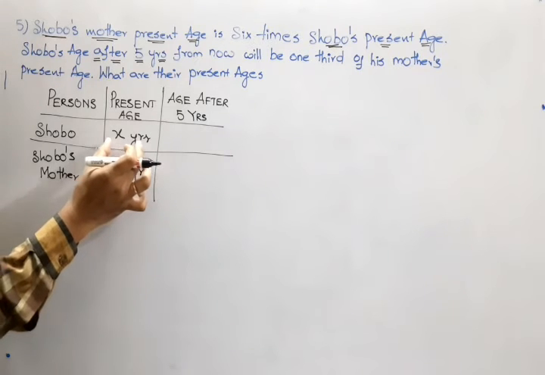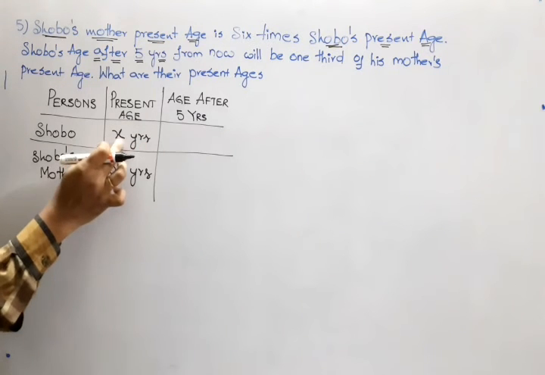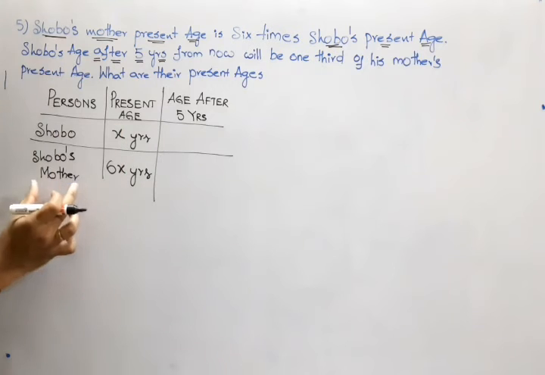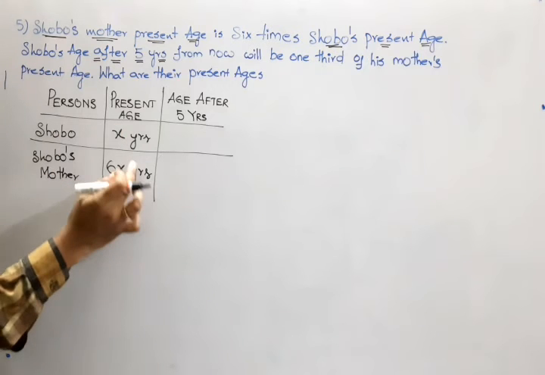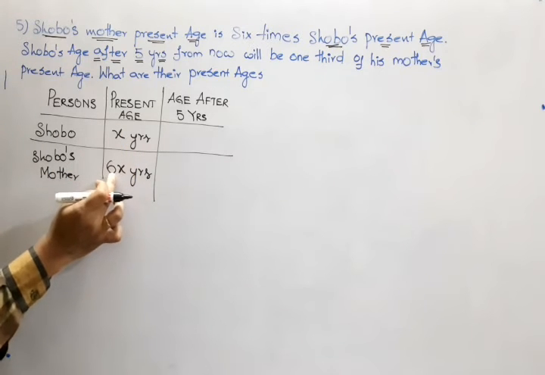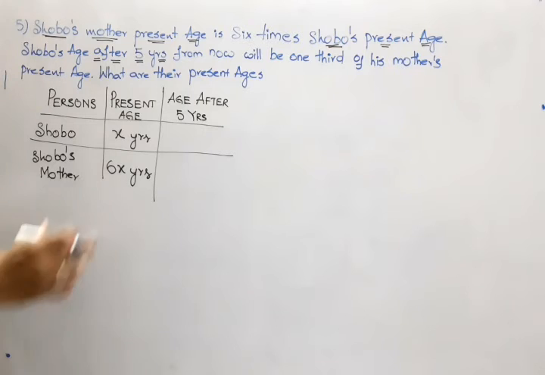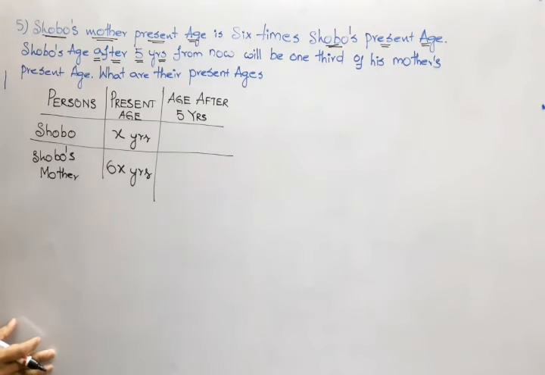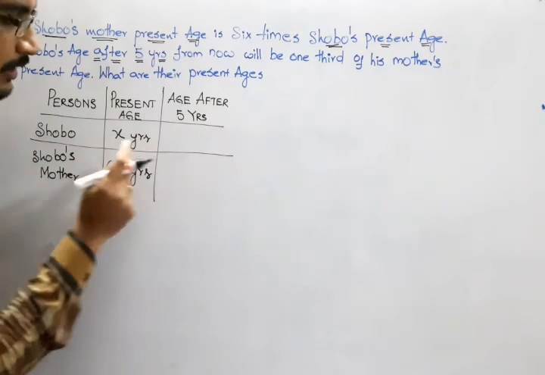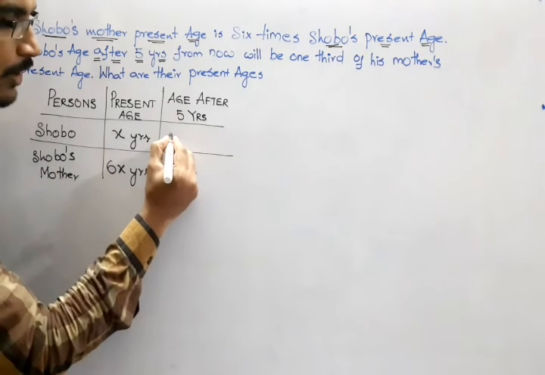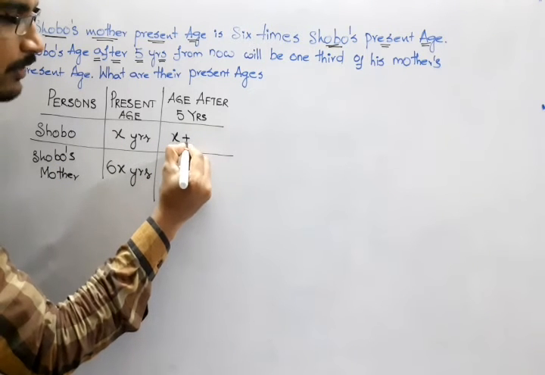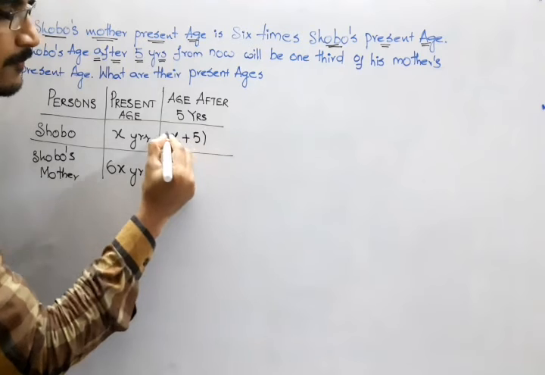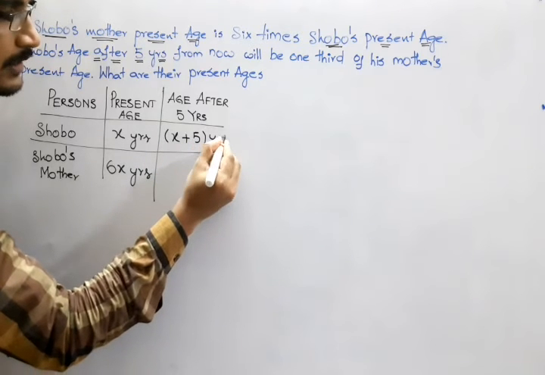I am going to take Shobo's present age as x years. By the problem, Shobo's mother's age will be 6 times the present age of Shobo, that means 6 into x, 6x years. So this is the situation with their present ages. Now, Shobo's age after 5 years. Usually if the present age is x, what will be the age after 5 years? x plus 5 years, isn't it?